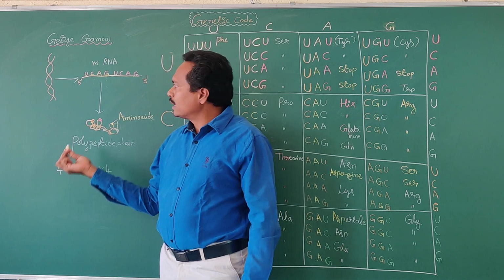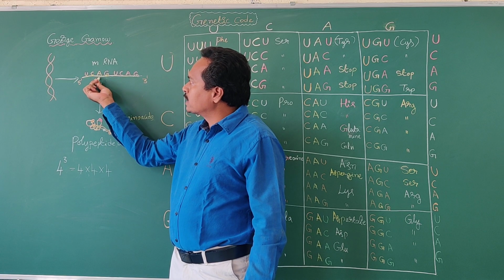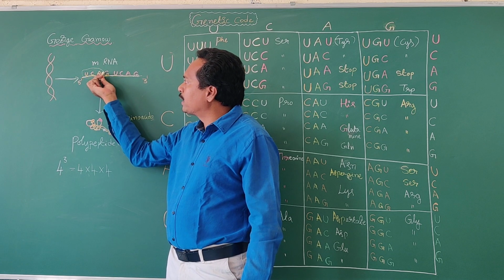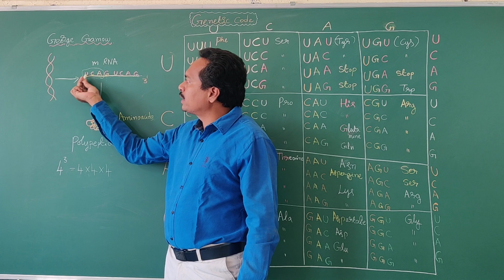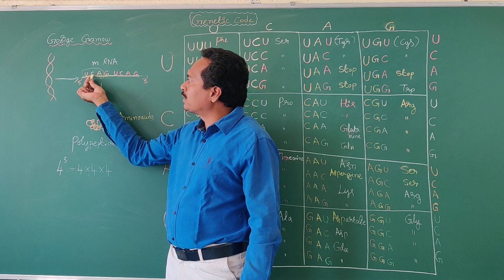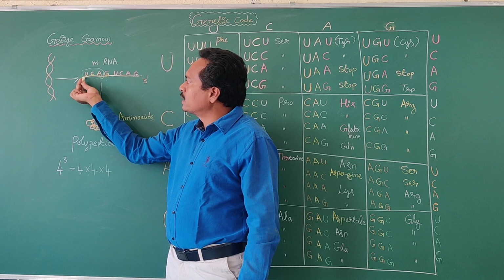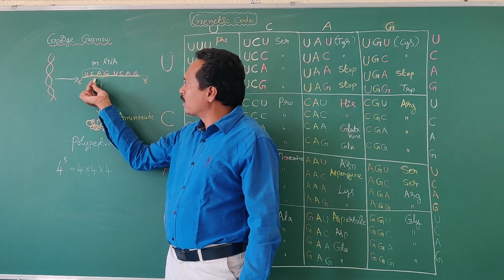The codon, what is a codon? Three adjacent nitrogen bases are known as a codon. Look here, in this mRNA strand, what is the first nitrogen base? Uracil. The next succeeding nitrogen base is cytosine, then adenine. So these three nitrogen bases are collectively known as a codon.